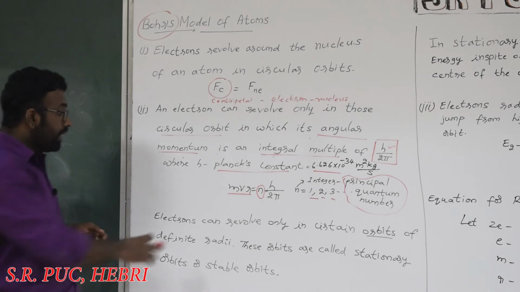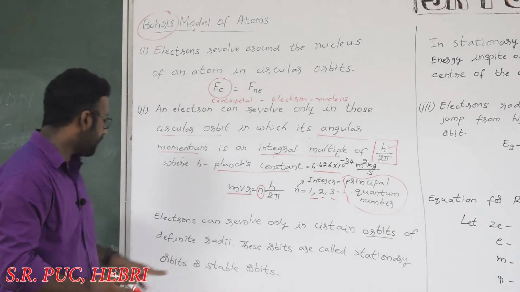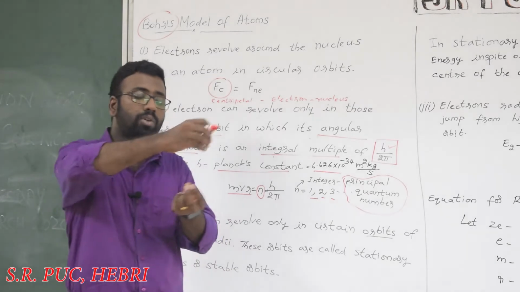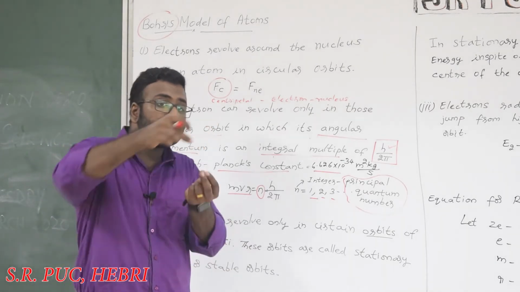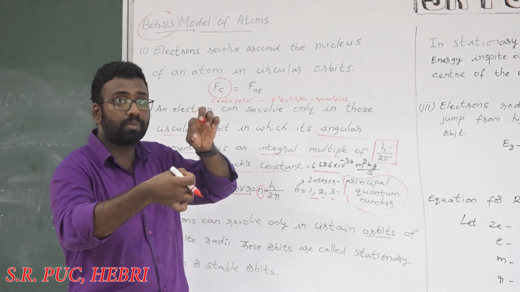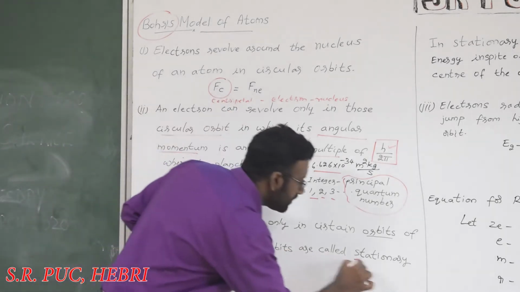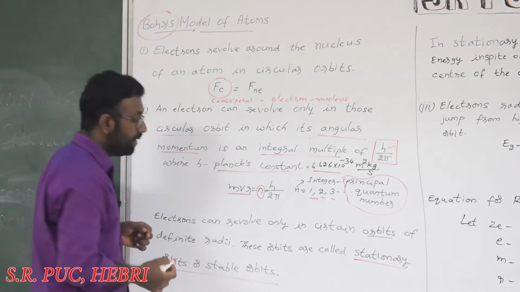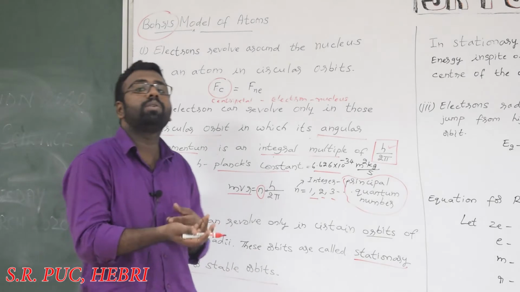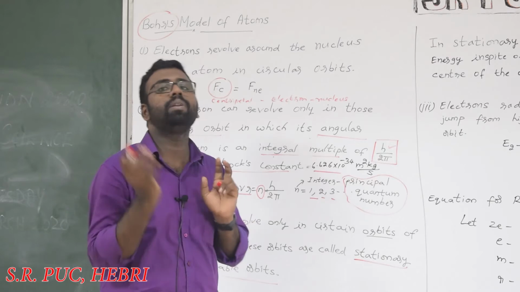Now, electrons can revolve in certain orbits of definite radii. Those orbits are called stationary orbits. I have already explained that electrons won't revolve everywhere. They revolve in certain orbits, and each orbit has a certain radius. Those orbits are known as stationary orbits or stable orbits. When electrons revolve in these stationary orbits, they don't give out energy. They move in a stable manner.